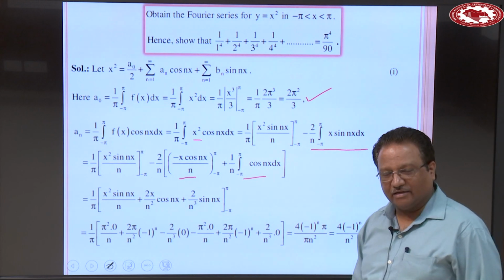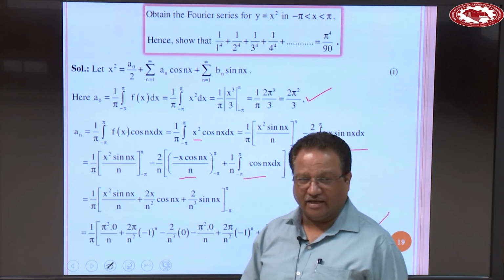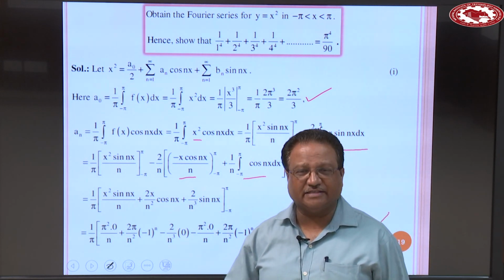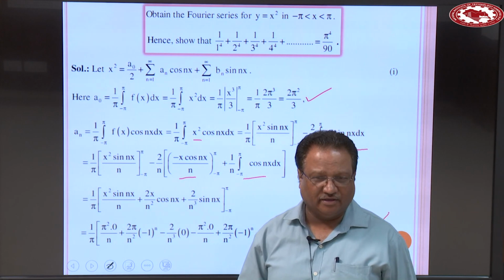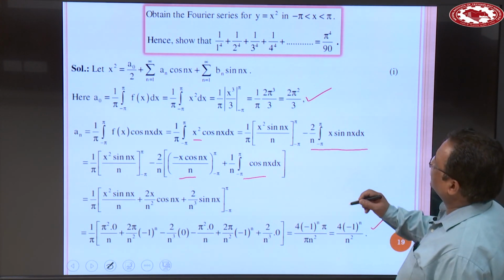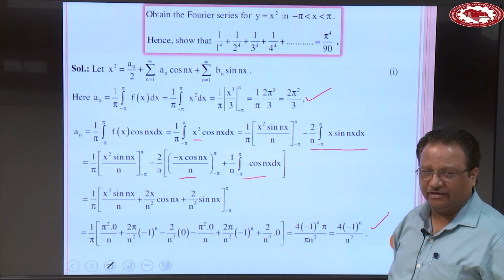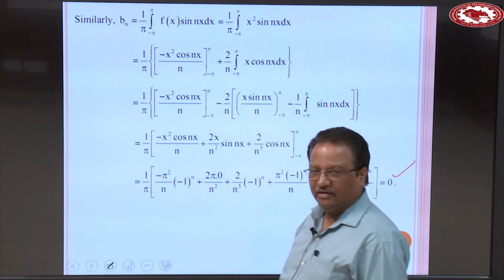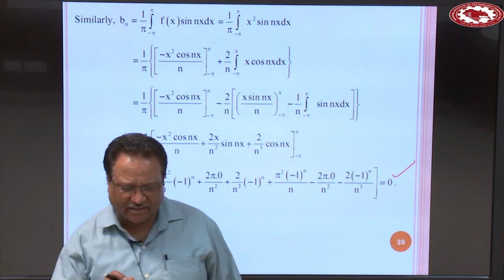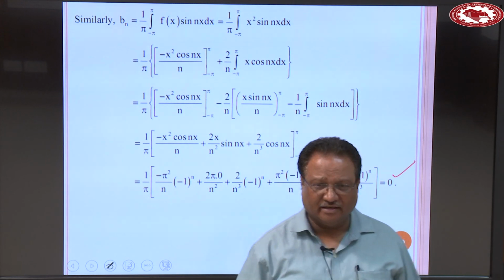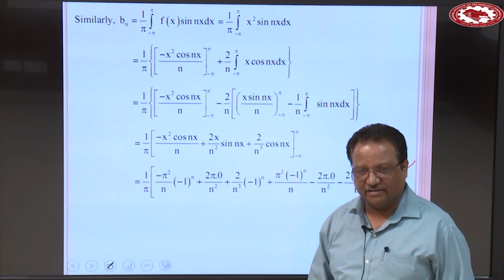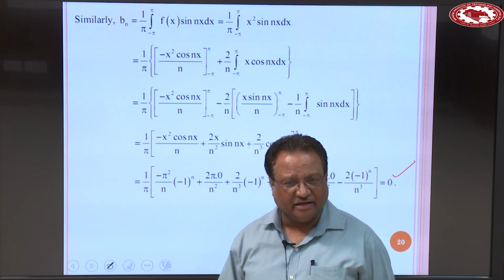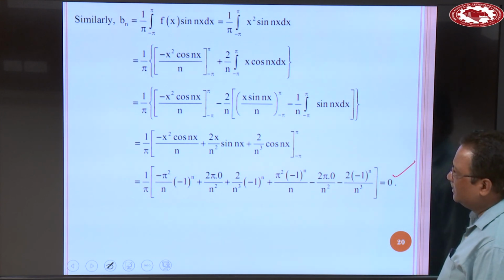Now see, if you look carefully at what this function is, x square, the function is even. So, if you write, since the given function is even, b n is equal to 0, clear? Otherwise, you have to evaluate the value of b n, and when you evaluate it, ultimately you will get 0. But by using the basic fundamental concept of even and odd functions, you can write directly b n is equal to 0, since the given function is even within this desired range.